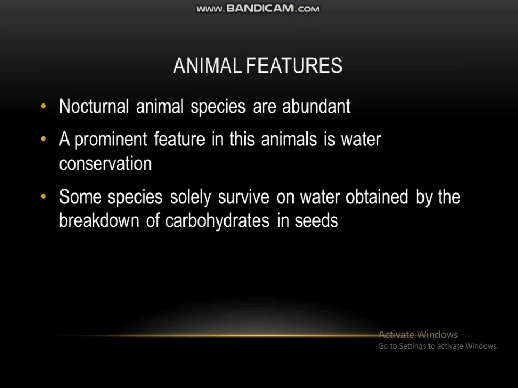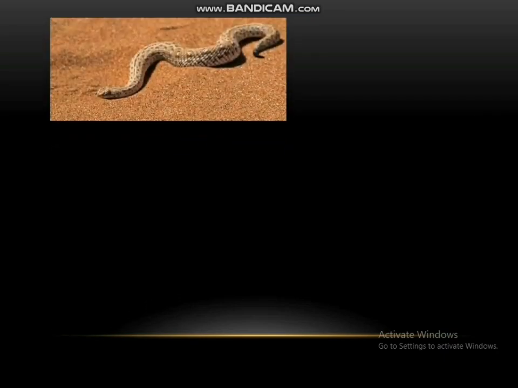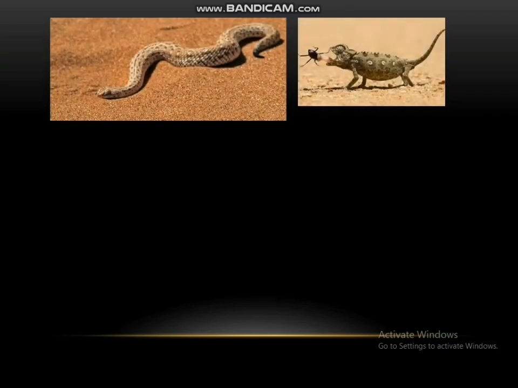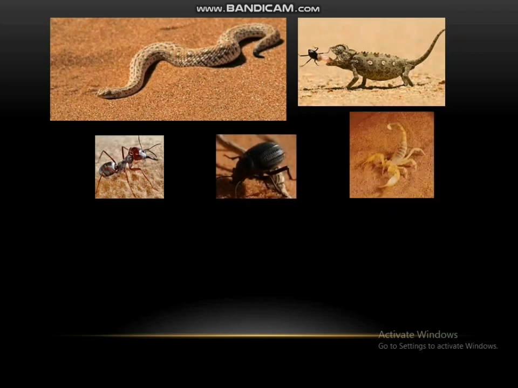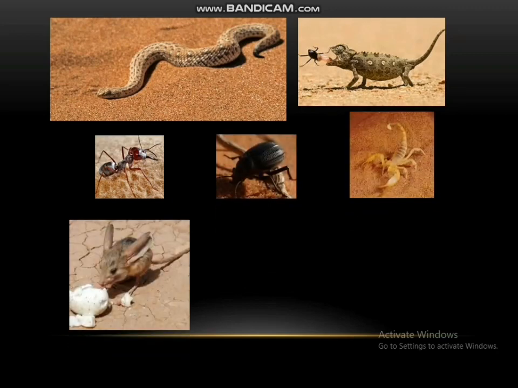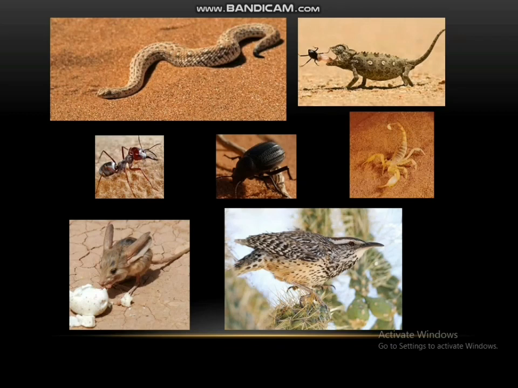A prominent feature in these animals is water conservation. Some species solely survive on water obtained by the breakdown of carbohydrates in seeds. Animals like snakes, lizards, ants, beetles, scorpions, rodents, and birds can be found in deserts.